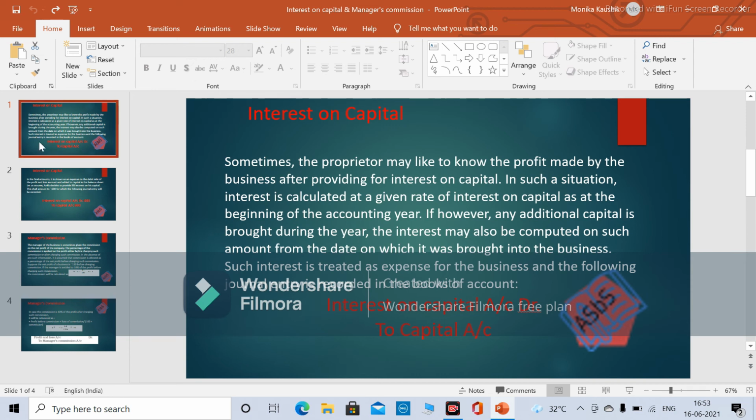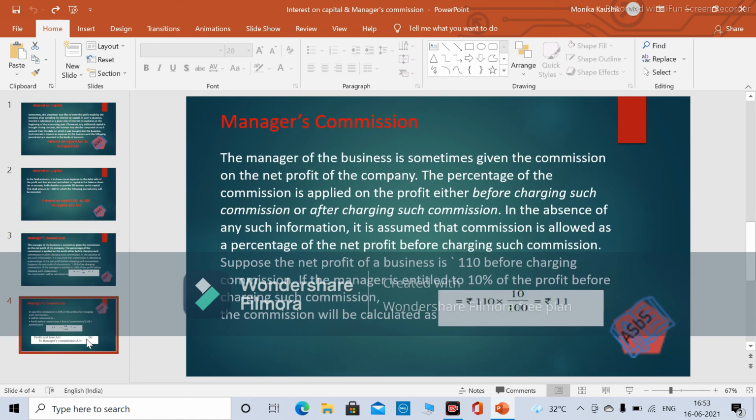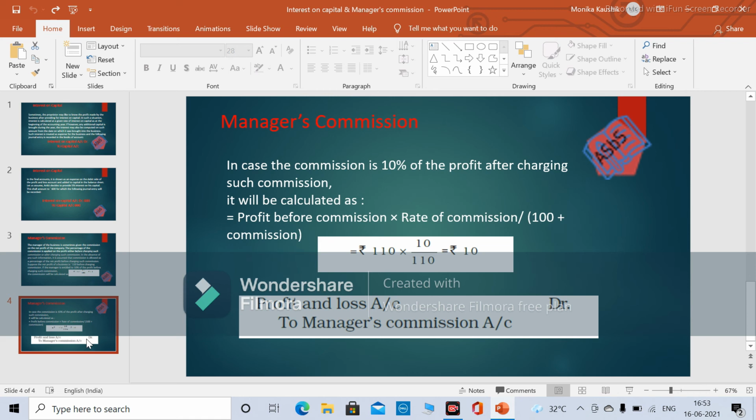So for today, I feel this is okay. Now you can watch all the related videos for this chapter and understand each and every adjustment entry thoroughly, so that once we start doing the practical portion, you will easily understand, because this is a very important chapter. Okay, I will see you in the next video with illustrations and the practical treatment of these adjustment entries.